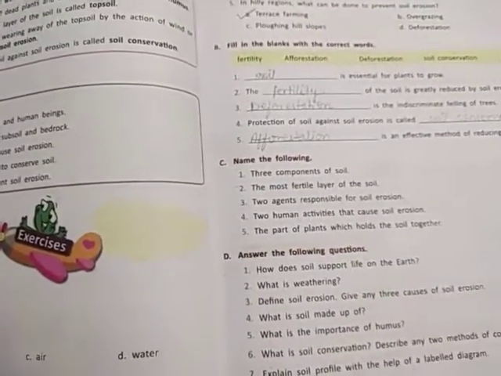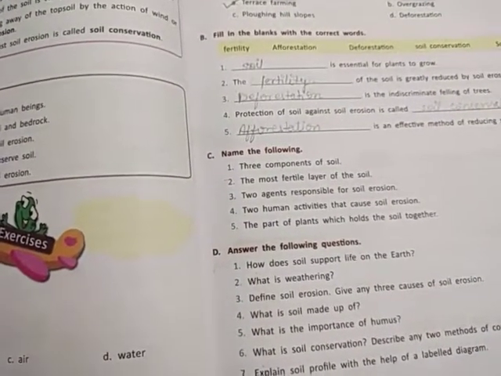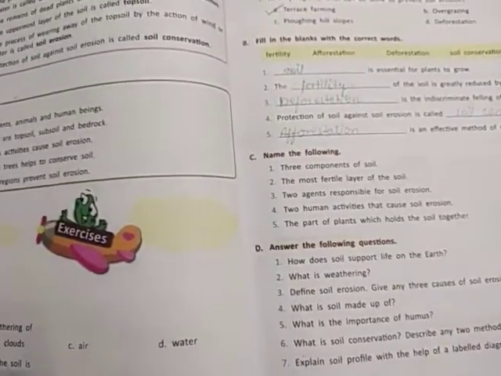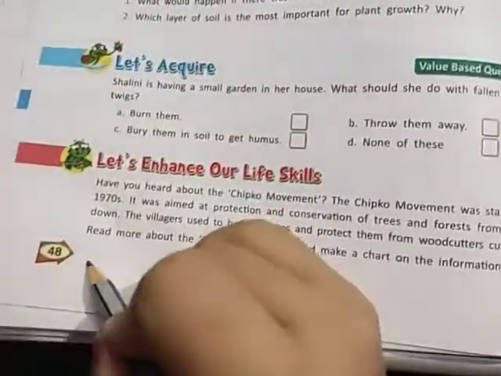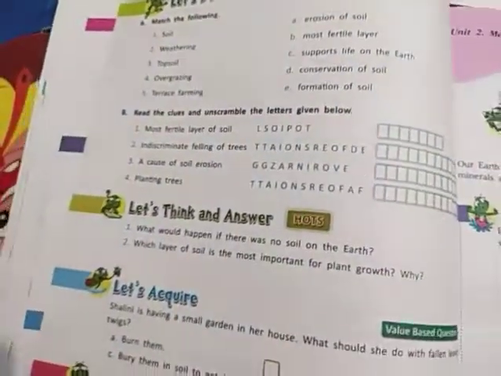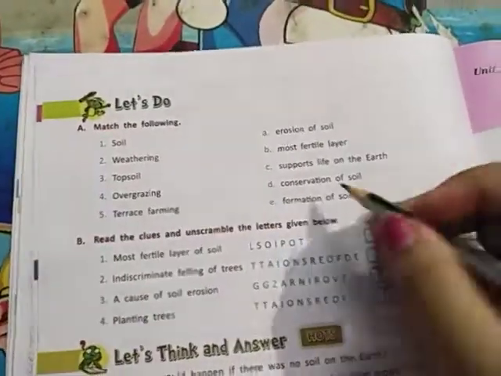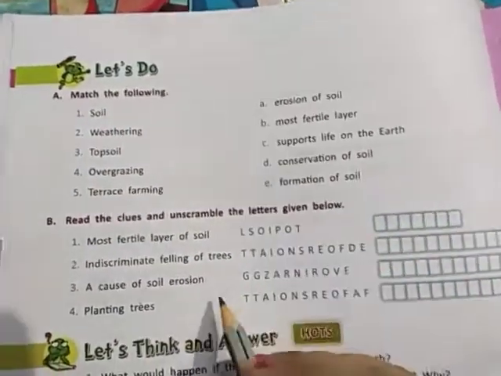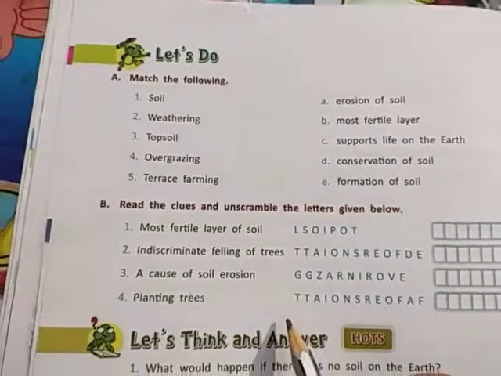I hope you have all written all the exercises and questions in your classwork copy. After this, on page number 48, children, there are some other questions which are very important and directly related to the chapter, that is match the following and unscramble the letters.